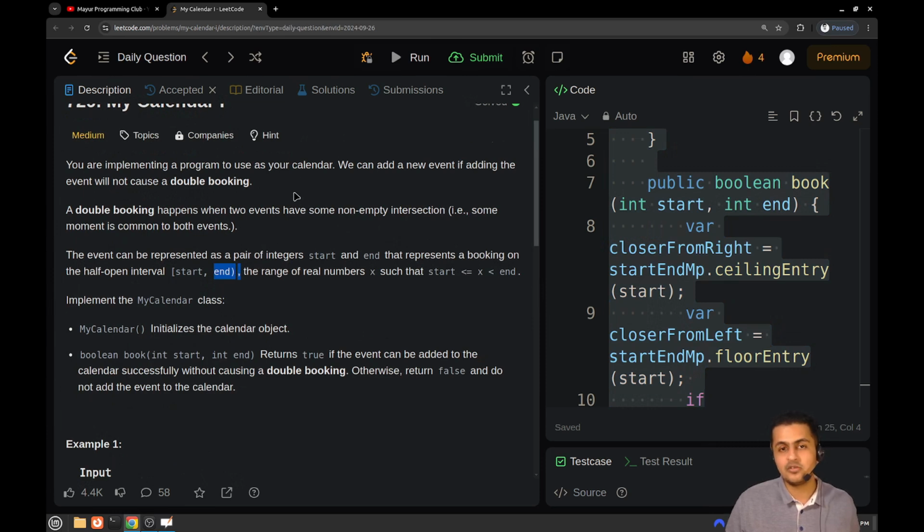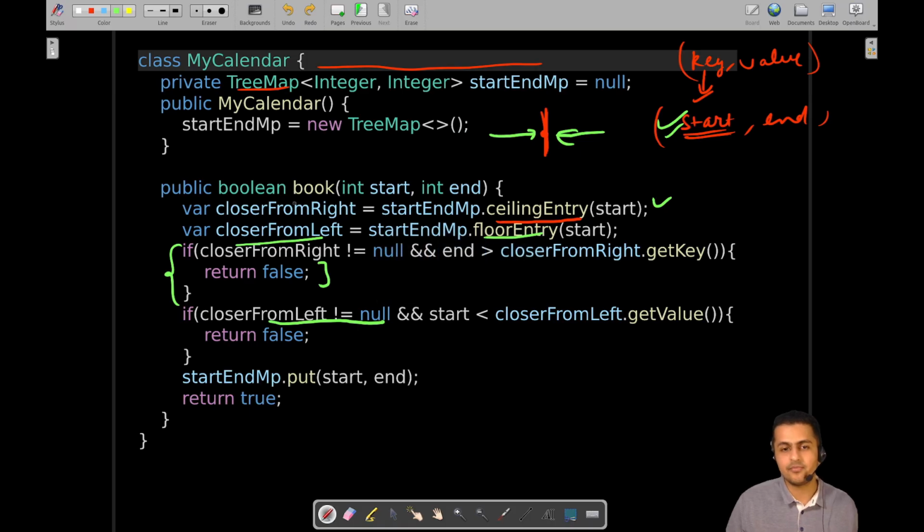So end is not considered to be part of the meeting. If there is no conflict and we are good to go, then we will add the current meeting to this particular tree map, and then simply return true, saying that we have successfully added the current meeting to the calendar.